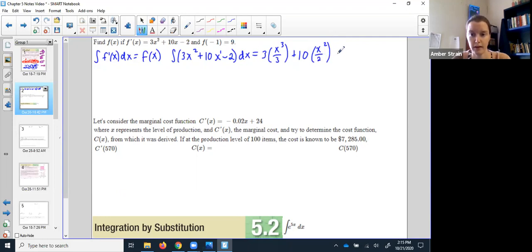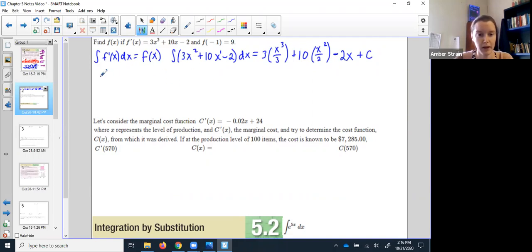Okay, careful that constant doesn't go away. You're used to them going away. This time it gets the x. The derivative of negative 2x is negative 2. The integral of negative 2 is negative 2x. And then don't forget that plus c. So right now it's c because I don't know anything more about it just yet, but we're about to.